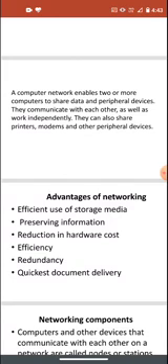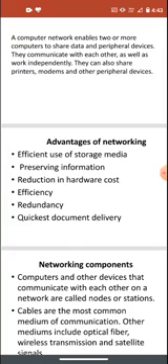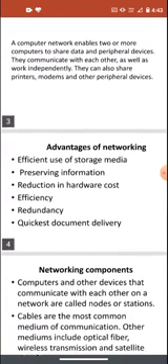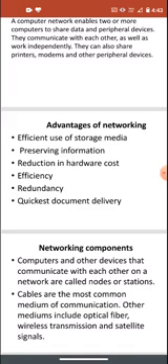Some advantages of networking are efficient use of storage media, as only with the help of a network can we use the storage media efficiently and store our data. In a network, we can combine many devices by which we can store the data efficiently. Preserving information: we can take a backup of the data very easily. Reduction in hardware cost: if we have more than one computer together, we don't need other resources, that means we don't need the hardware, so it will reduce the hardware cost.